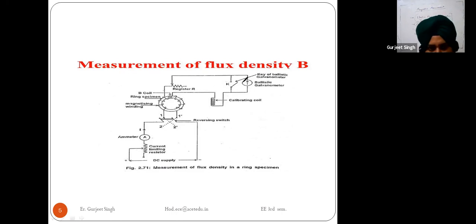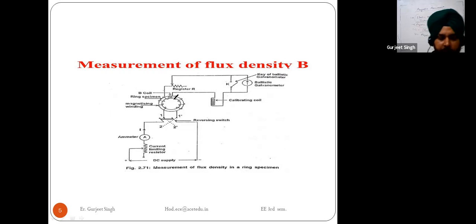Again, in short, if I explain this working: we are using two coils, the B coil and the magnetizing winding. The magnetizing winding will carry a current I. When the magnetizing winding carries a current I, the flux is linked with the B coil.